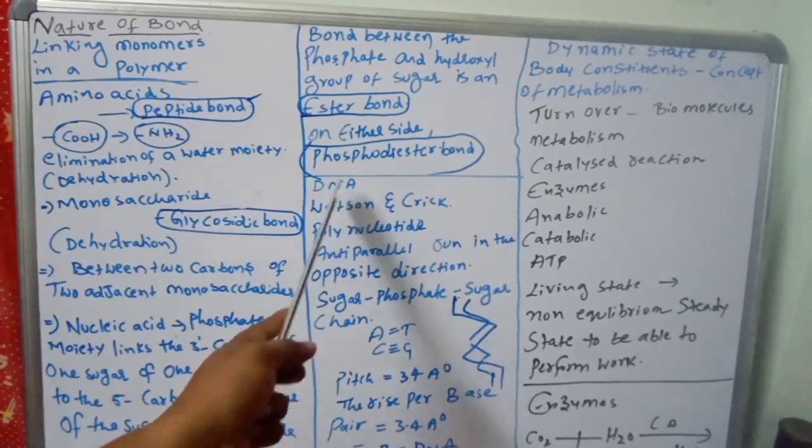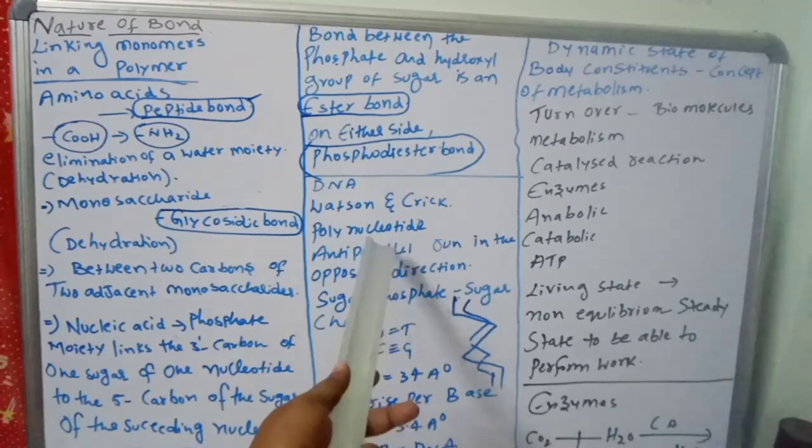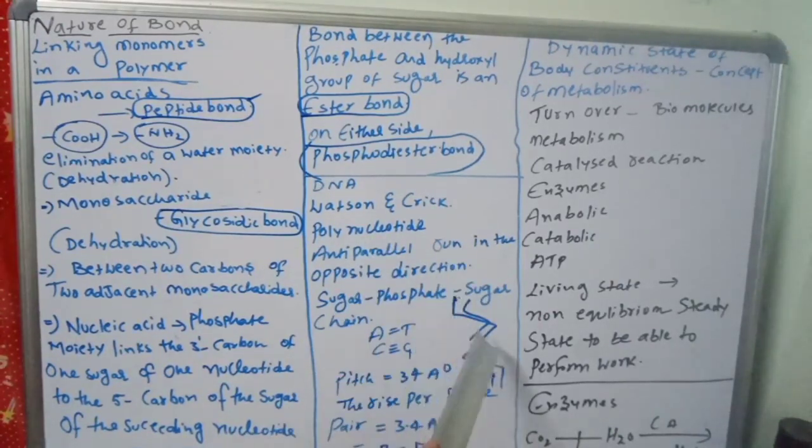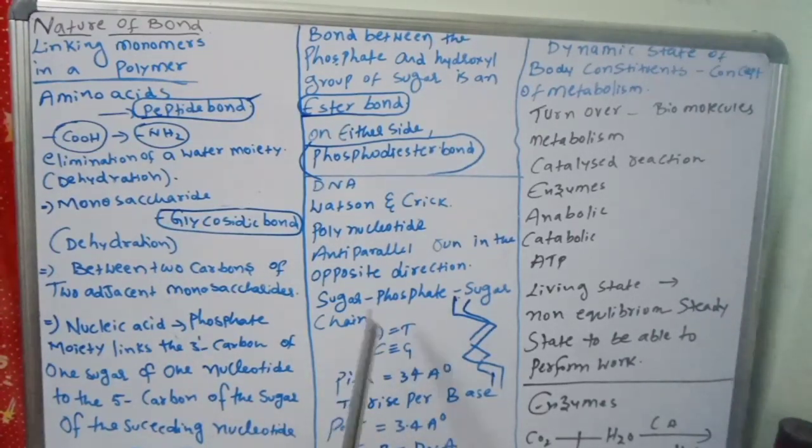Then come to DNA, the nucleic acid. Watson and Crick proposed the double helical structure of DNA. Following or not? This is important. The polynucleotide strands, with nucleotide base pairs, are anti-parallel, running in opposite directions. The sugar-phosphate-sugar chain forms the backbone. Adenine always binds with thymine, and cytosine always binds with guanine. This is Chargaff's rule. Purines always bind with pyrimidines.